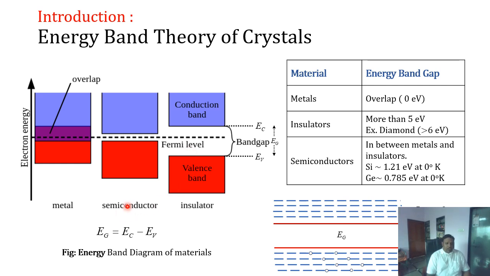Whereas when we think about the semiconductor, the energy gap is in between metals and insulators. This energy gap can be utilized for switching applications whenever we give some external stimuli, like thermal or voltage.